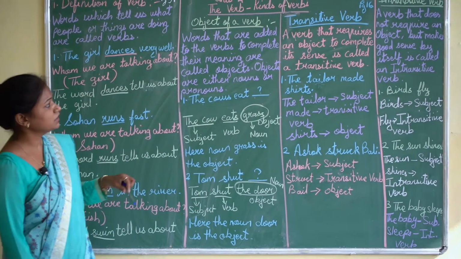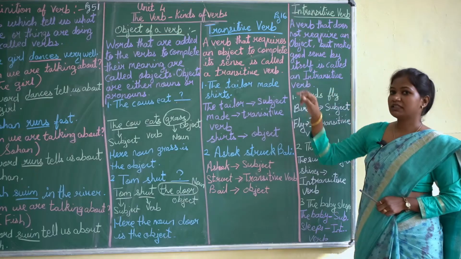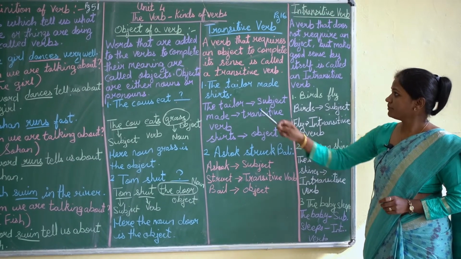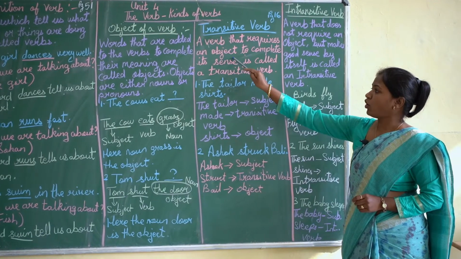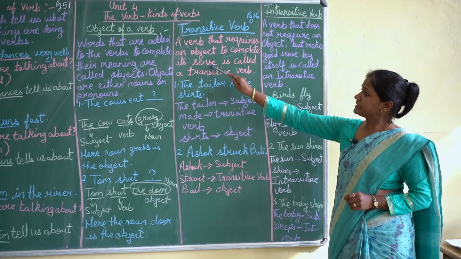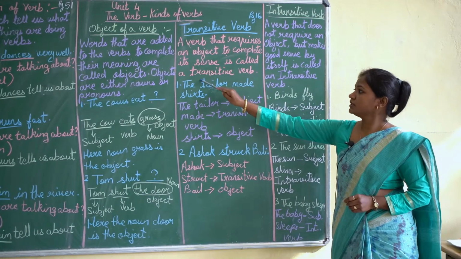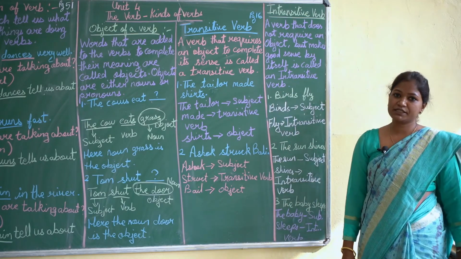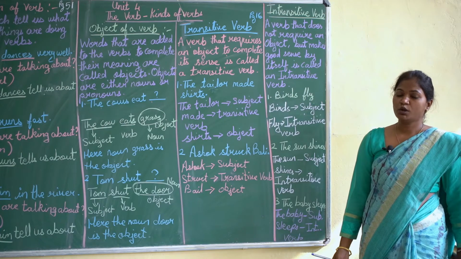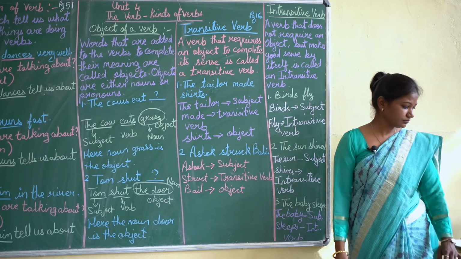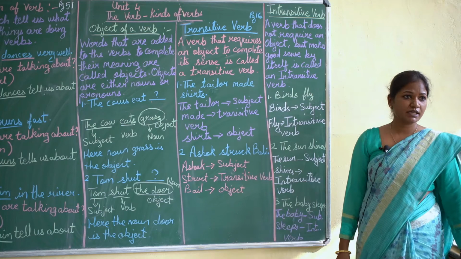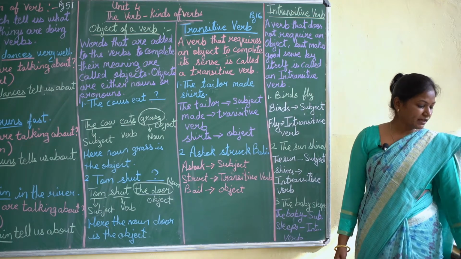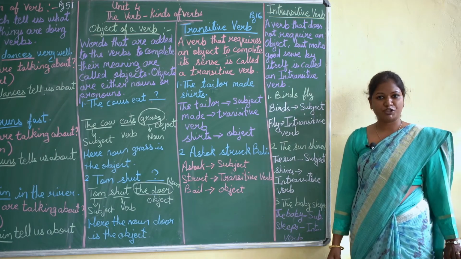Now we come to the transitive verb. A transitive verb always has an object in it. Okay, now see, a verb that requires an object to complete its sense is called a transitive verb. The object of a transitive verb can be a noun or a pronoun. Some transitive verbs such as give, lend and buy can have two objects.